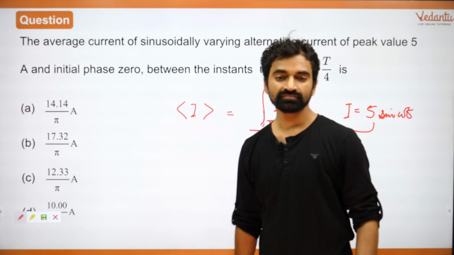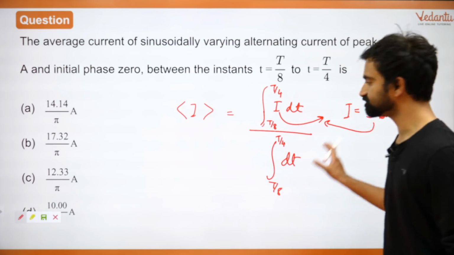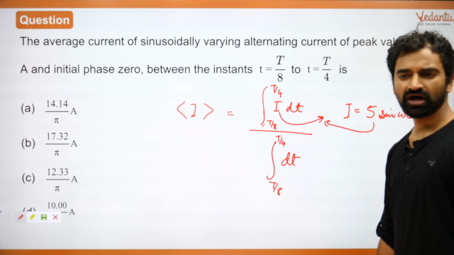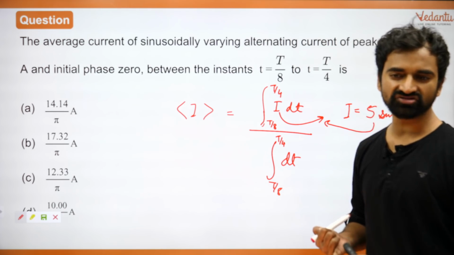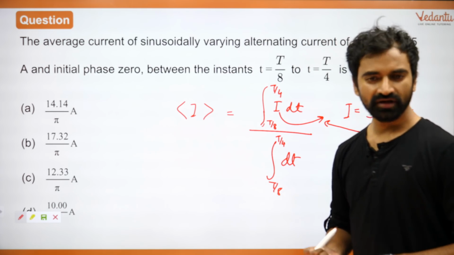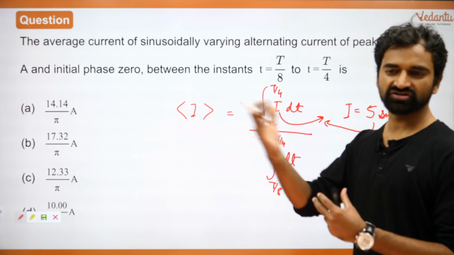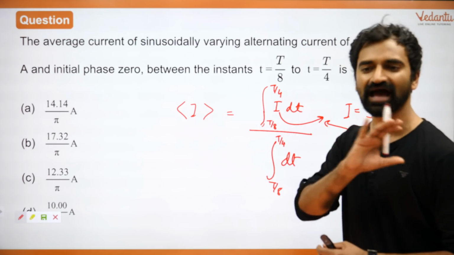क्या आंसर आएगा इसमें? What is the final answer that you are getting after integrating this part? Why not tan? Because your current or EMF, they are either sine functions or cos functions, right? When they have a phase difference of pi by 2, they become cos functions. But वो sine या cos ही होते हैं, tan नहीं होते हैं.